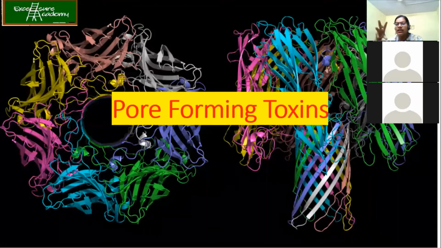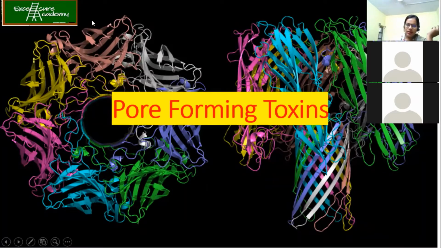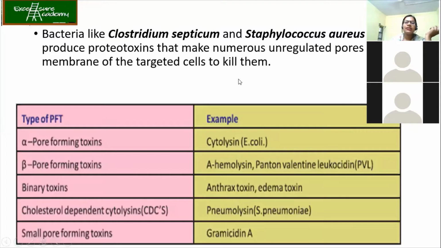The toxins are protein in nature, as I mentioned before once about the snake venom. They are actually polypeptides, nothing but proteins only. Most of the time, toxins are proteins. They form the pore. Pore means on the cell membrane of the host cell, they actually form the pore. What will happen if some holes are there? All the cytoplasmic ions and nutrients present in the host cell will be released out and the host cell dies. Okay, so let's talk about the pore forming toxins.